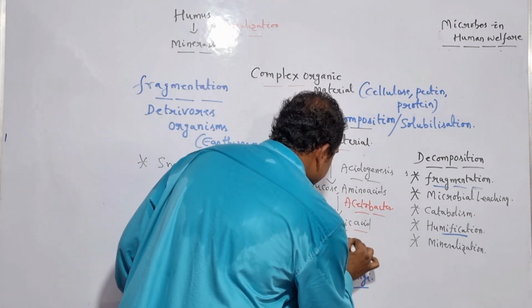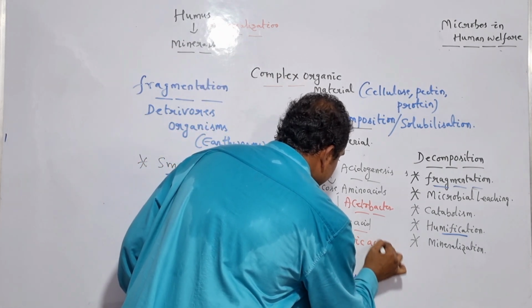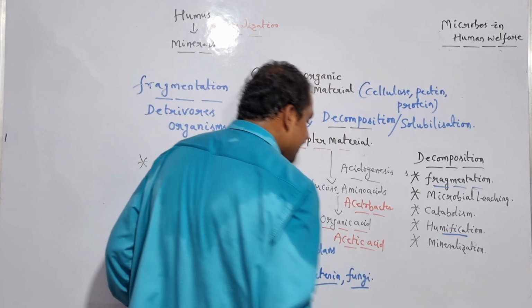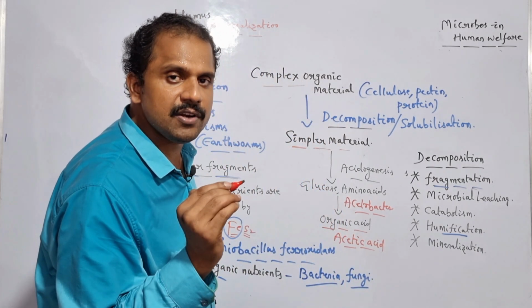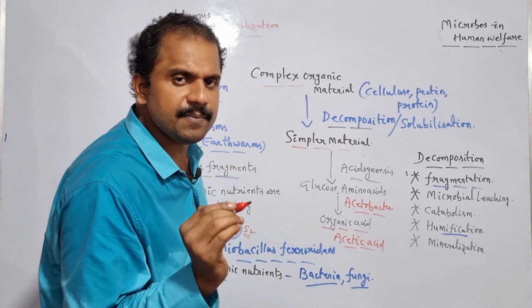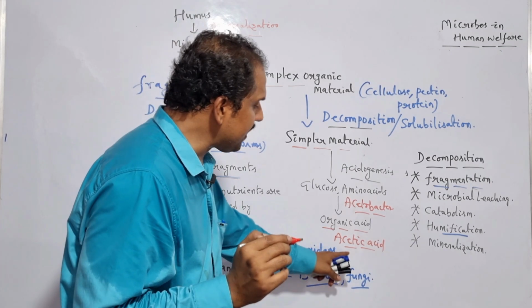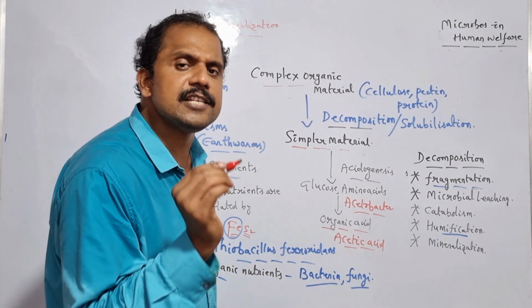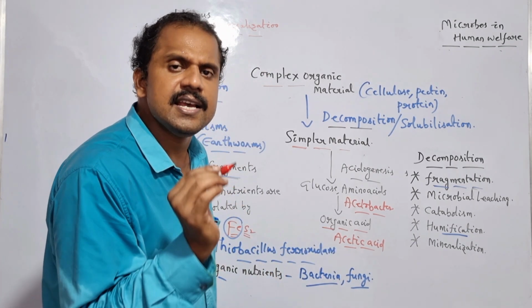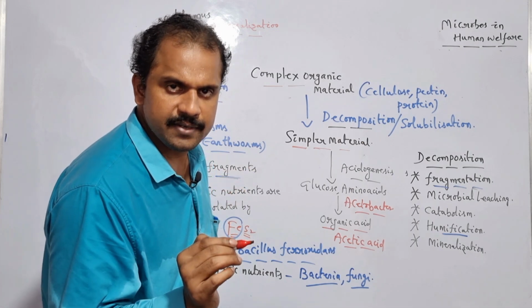Once the acetic acid is successfully formed during the acidogenesis mechanism, it has a specific chemical formula termed as CH3COOH. Is it clear?